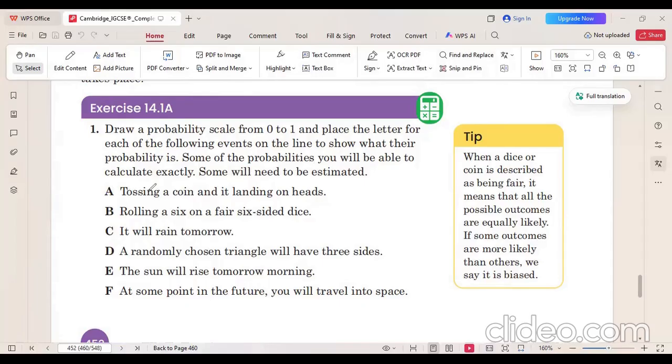In the A part, we need to check tossing a coin and it landing on heads. Okay, just one coin we are talking about. So two kinds of possibilities can be there: either there can be a head or there can be a tail. Now, what is the formula for the probability? If you have checked my previous lecture, you know that we need to write our favorable outcomes, the outcomes that we are interested in, above, and divide it by the total possible outcomes. So that would go downward. Here the total number of outcomes is 2.